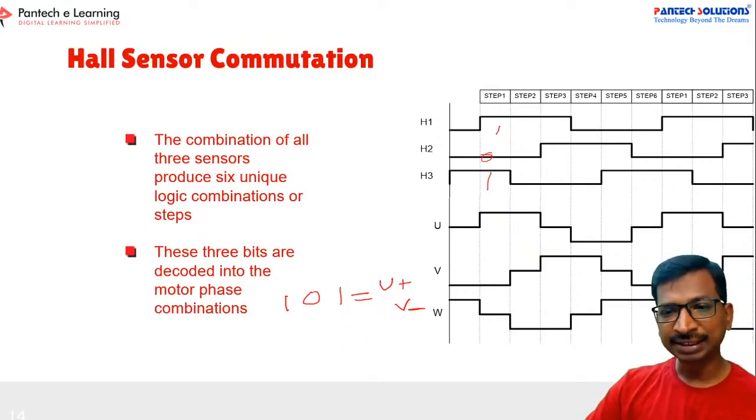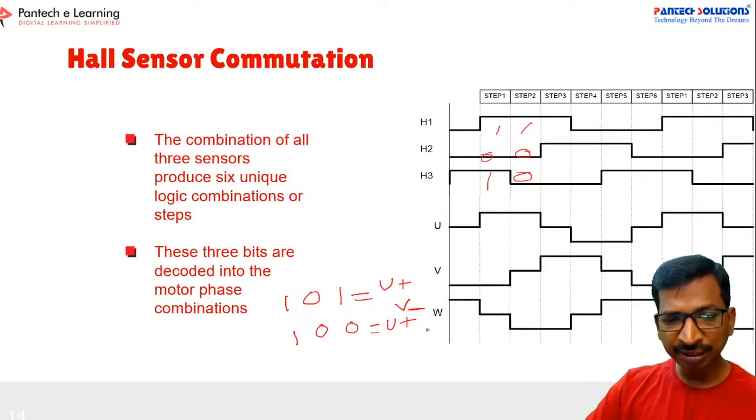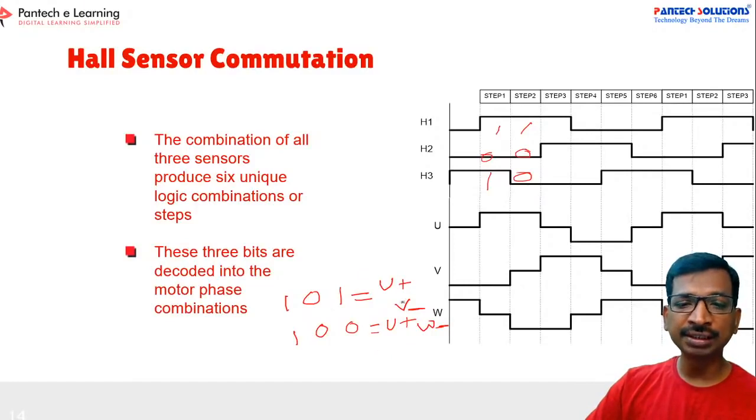Similarly, the next case is 1 0 0. Here again U phase is positive, and then W phase will be negative. Like that you have to generate a sequence.